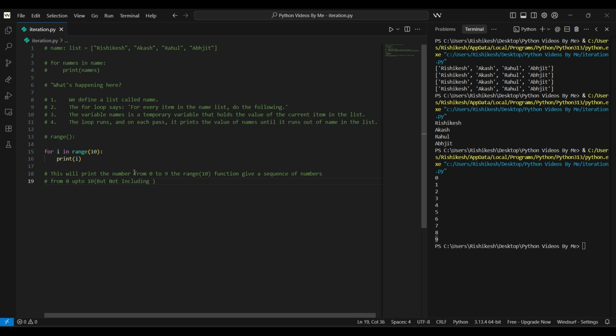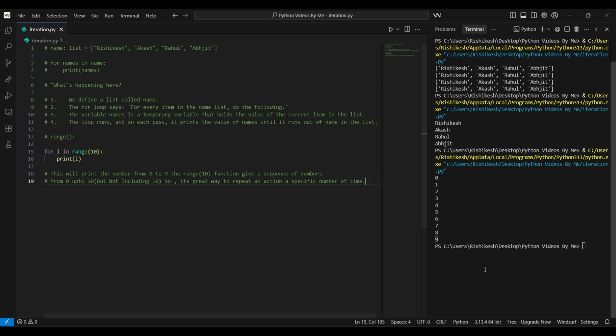So it's a great way to repeat an action a specific number of times.